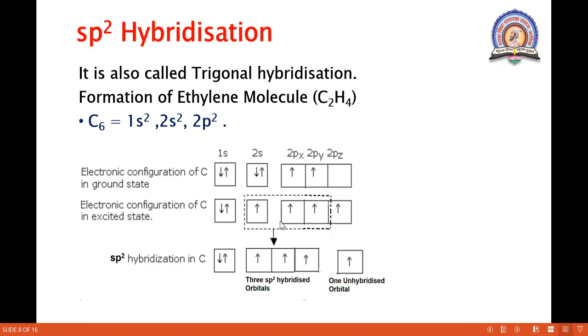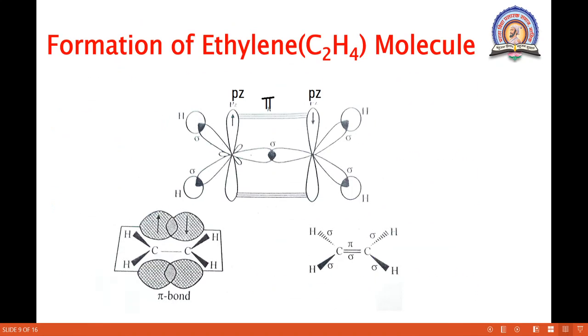Okay. But our hybridization is sp2. So one 2s and two 2p orbitals form three sp2 hybrid orbitals, and one unhybridized orbital remains present here. Okay. Then we see the picture of this ethylene molecule.